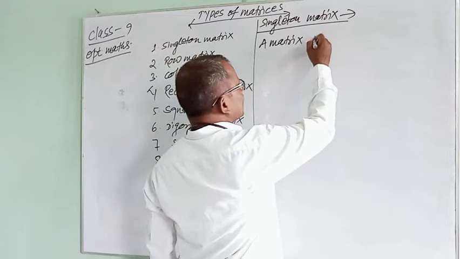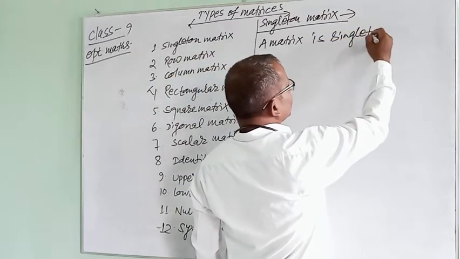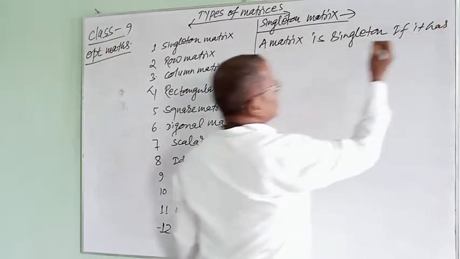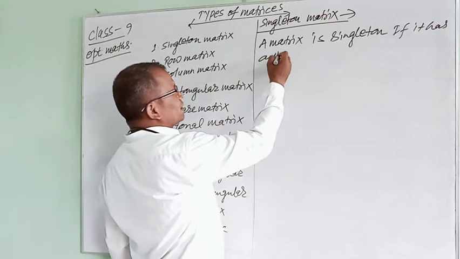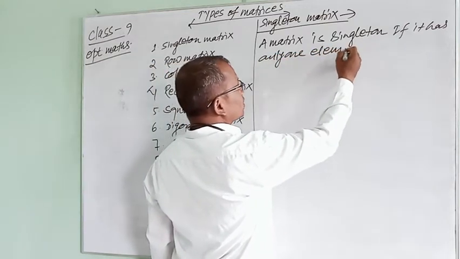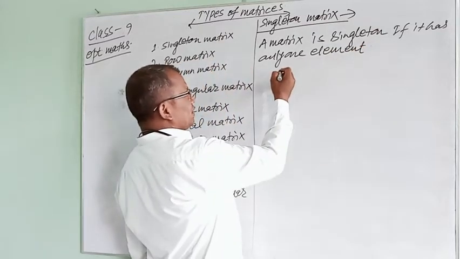A matrix is singleton if it has only one element.